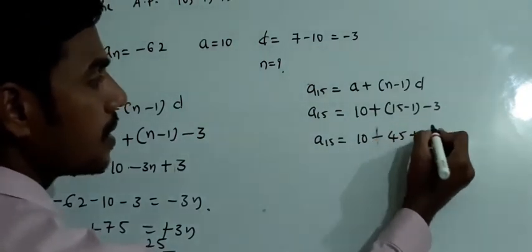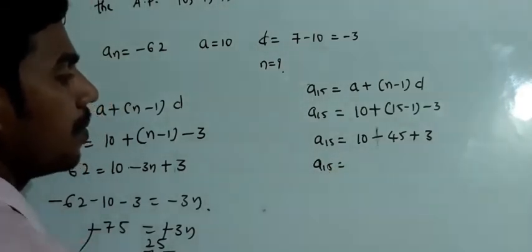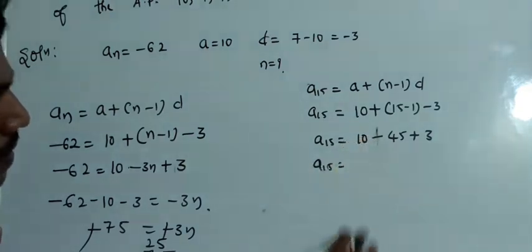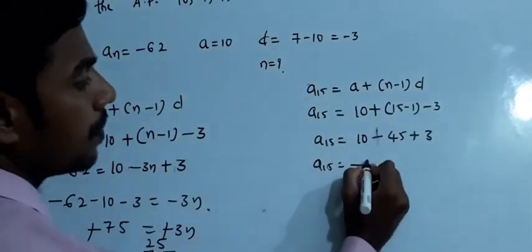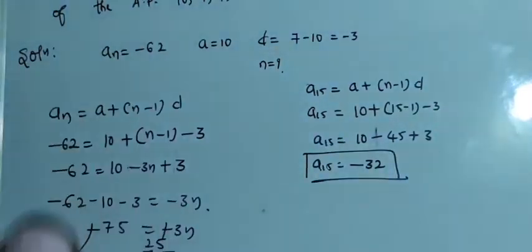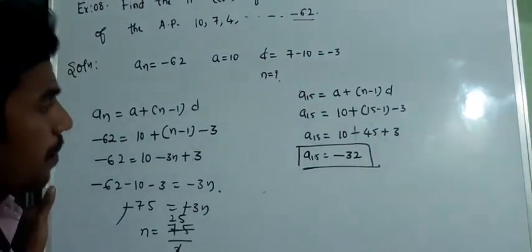Minus into minus, plus 3 ones are 3. a15 is equal to -45 plus 10 is -35, plus 3 is -32. This will be the 11th term from the last term.